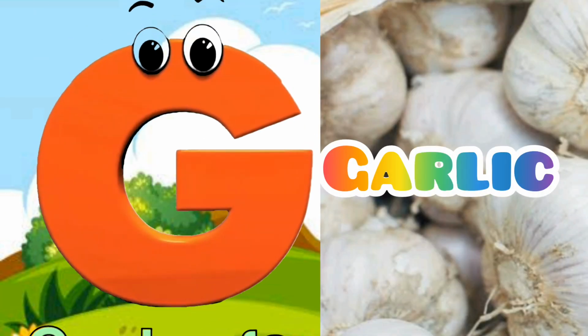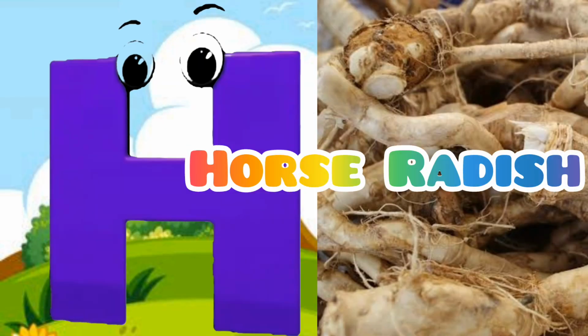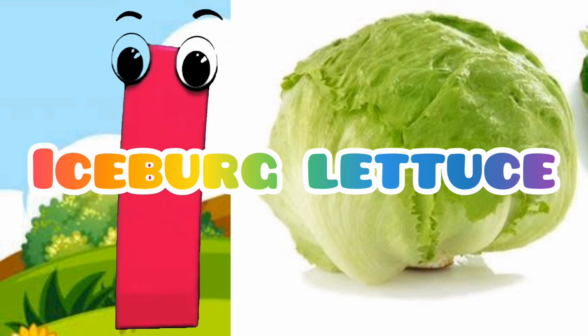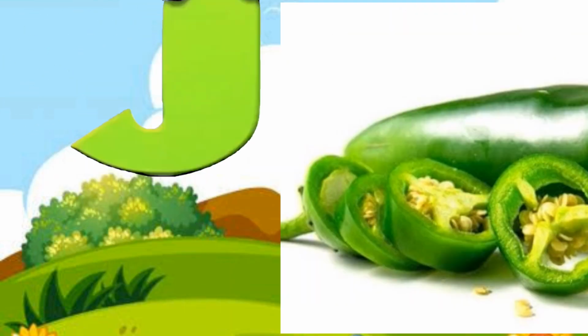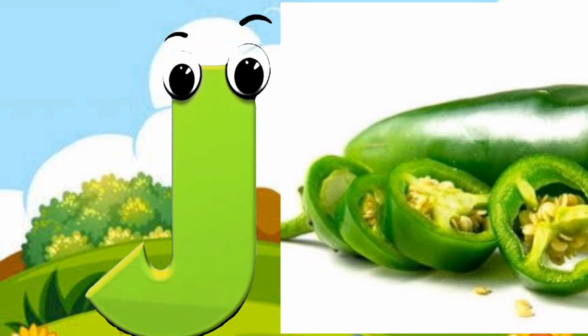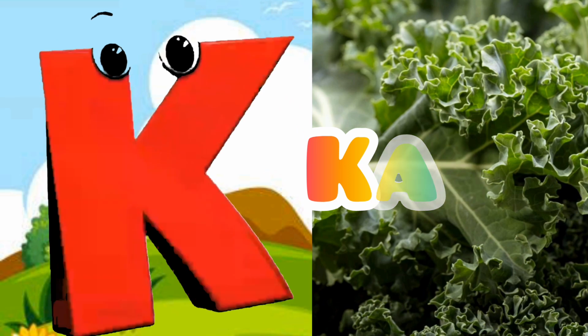F is for fennel. G is for garlic. H is for horseradish. I is for iceberg lettuce. J is for jalapeno.